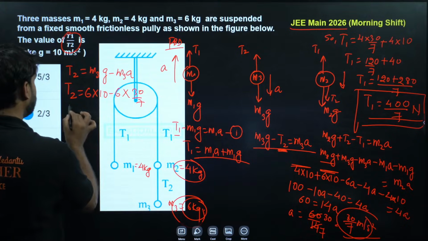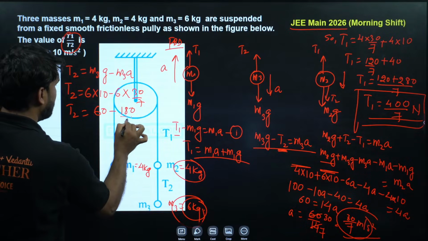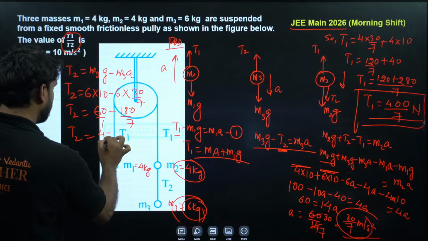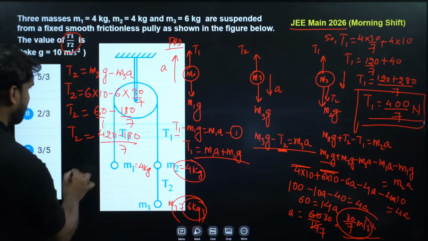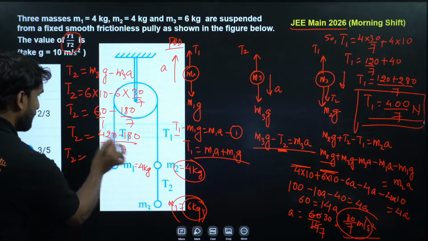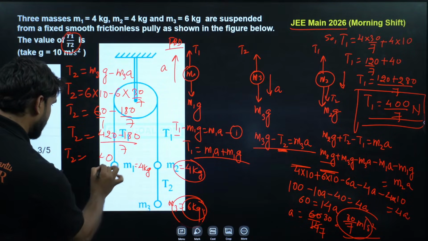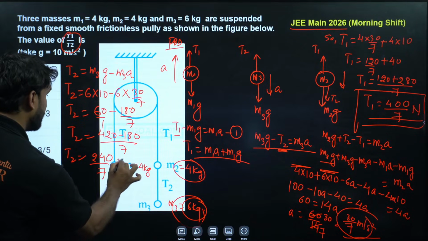Can we please solve this? 60 minus 180 divided by 7. So T2 will be equal to, 7 will go there, 420 minus 180 divided by 7. What will be the result? 420 minus 180 is 240, so T2 will be equal to 240 divided by 7 Newton.